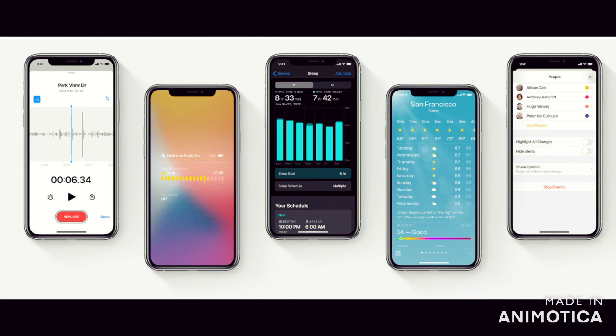So that's about the major changes that have been introduced in iOS 14. For the complete detailed article, I'll link the Apple page in the description. You can check it out.